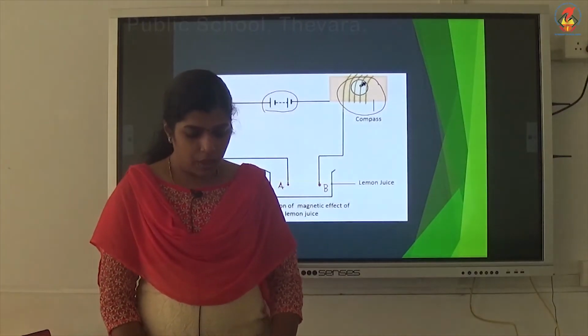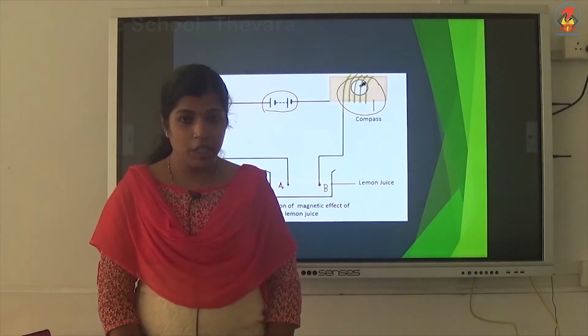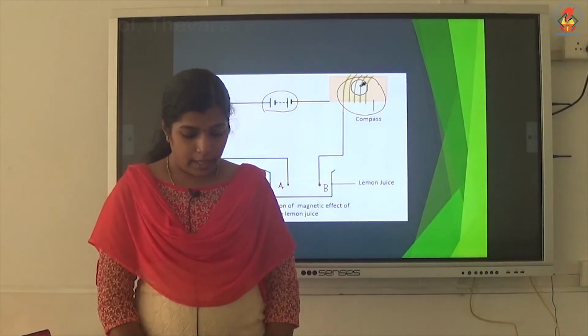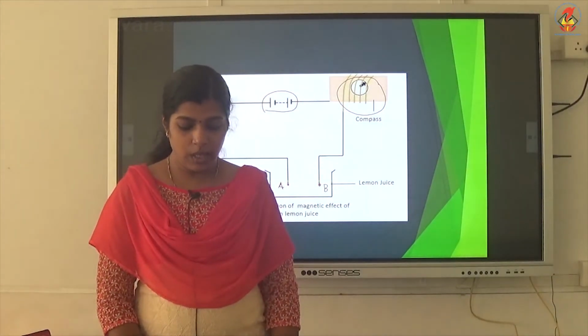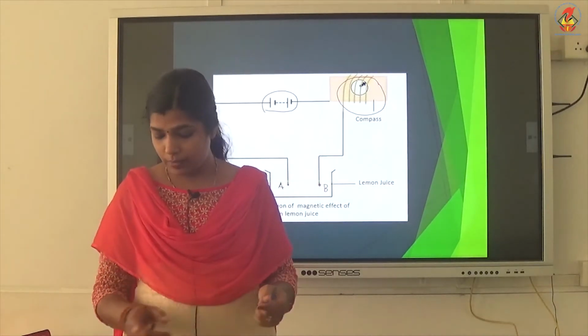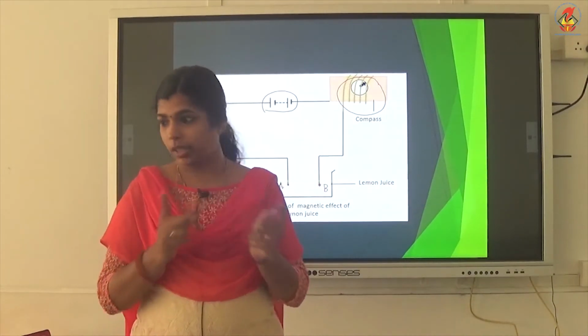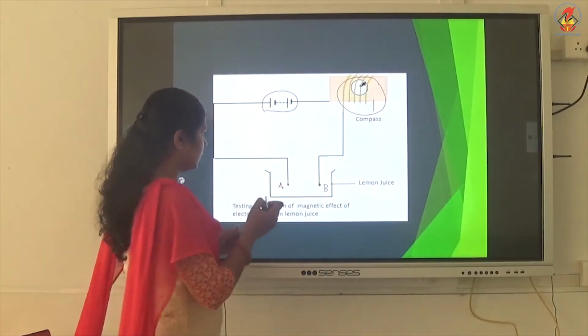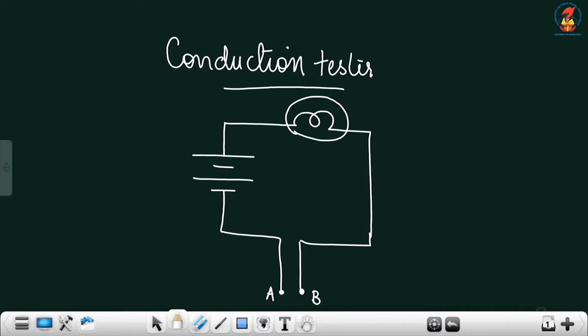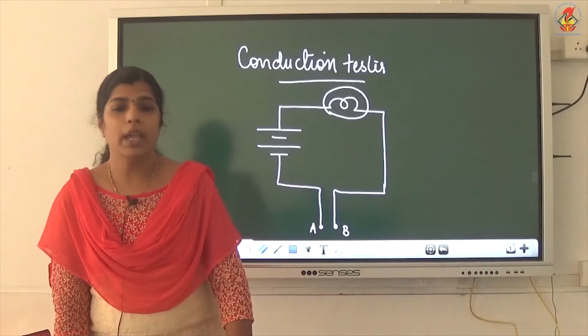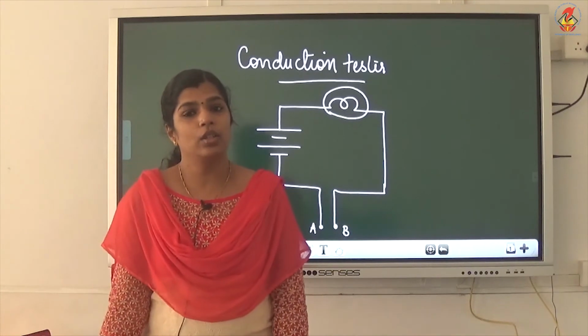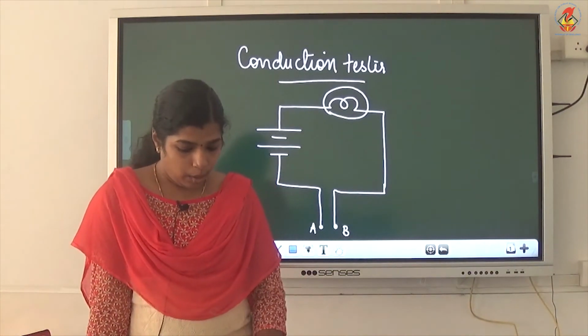Then, when the free ends of the tester do not touch each other, there is a gap between them that is filled with air. At normal conditions, air is a poor conductor of electricity.